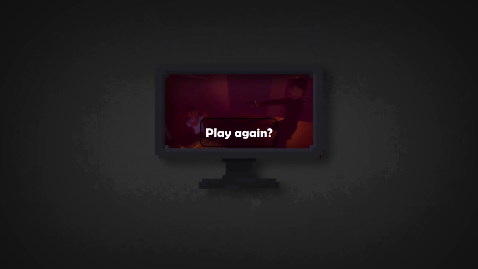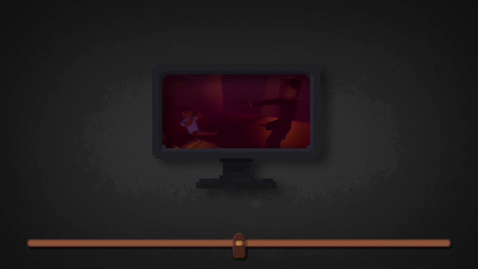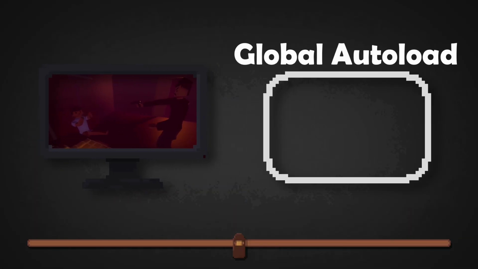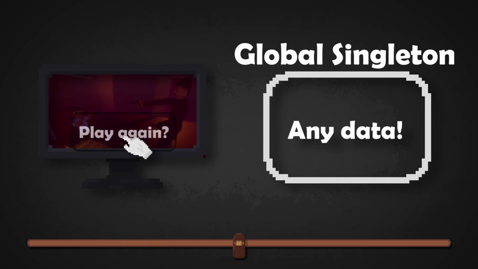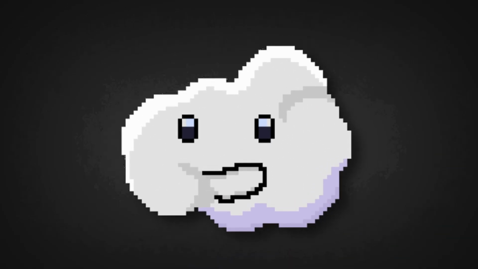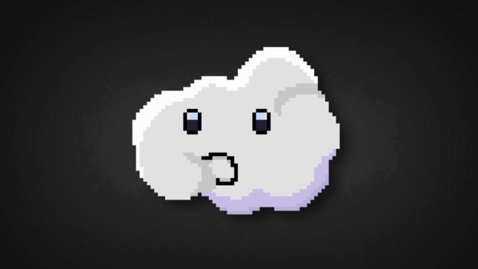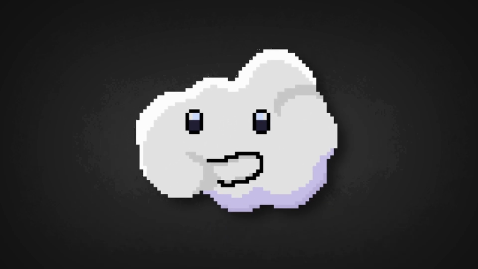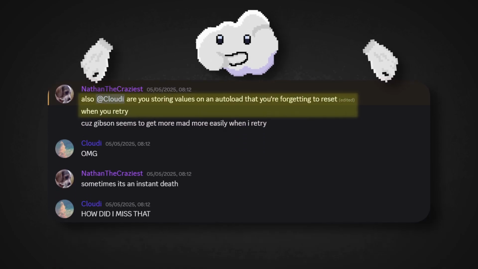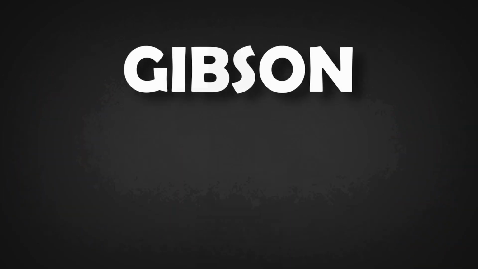The thing is, when you press the play again button, you re-enter the game, which resets everything. But here, this is a global autoload or a global singleton. Its literal job is that it keeps data even if the scene is changed. And of course, as you might have guessed, it contains the stats of this bar. And as you might have guessed again, of course, I completely forgot to reset that. A novice mistake. Actually, it was pointed out to me by this legend who helped me test the game and reported bugs for like the whole 4 hours. He's also named Gibson, by the way.